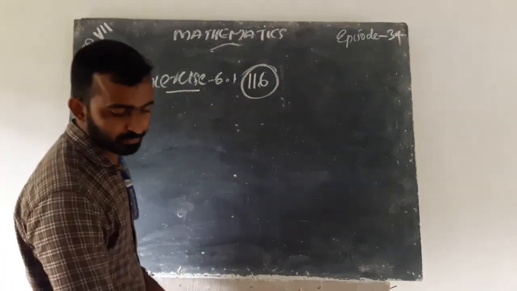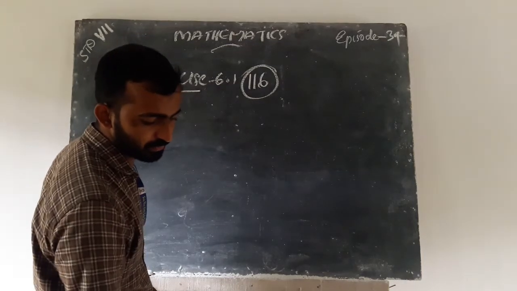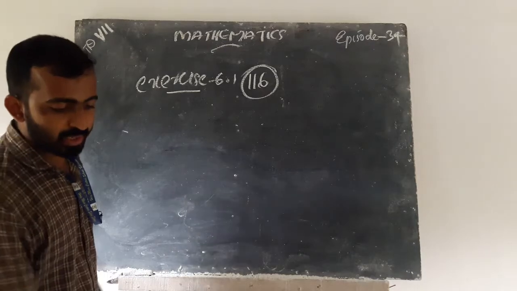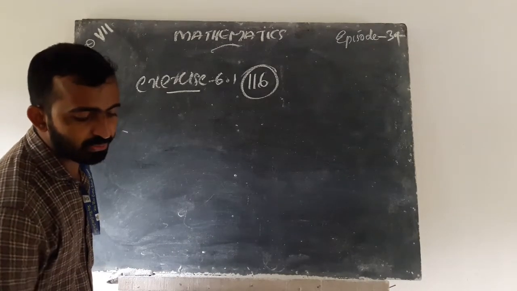First question: in triangle PQR, D is the midpoint of QR.